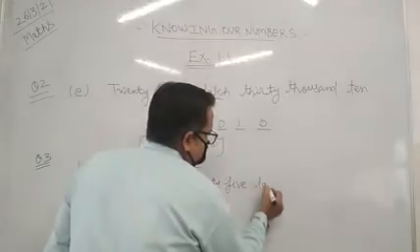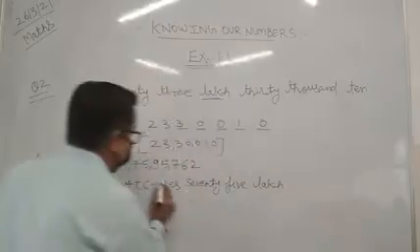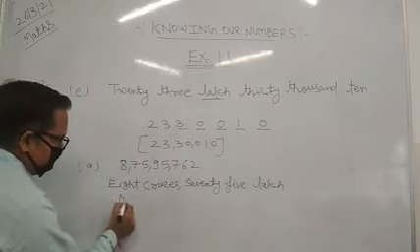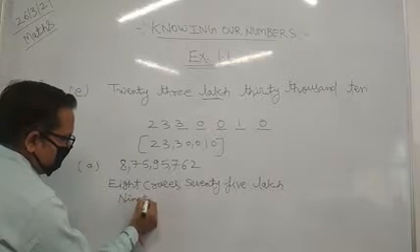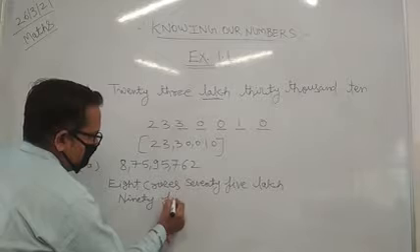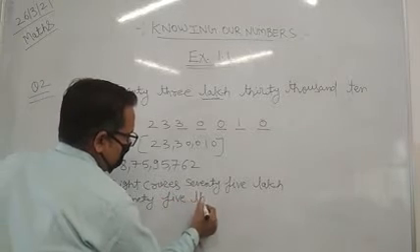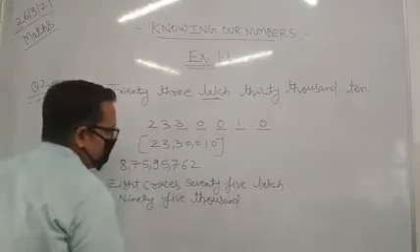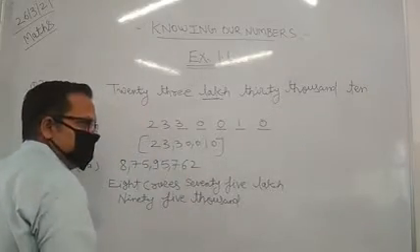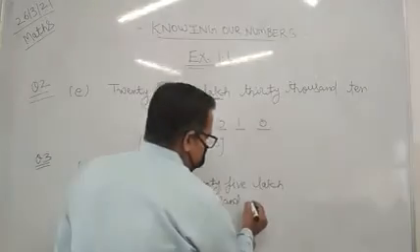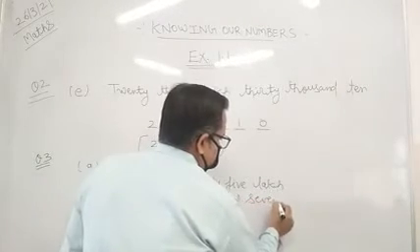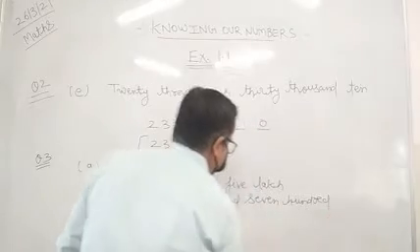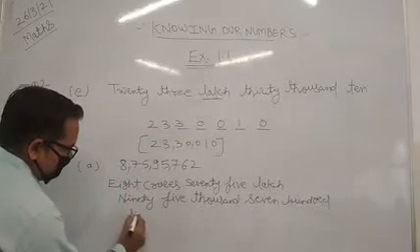Then 95,000, and the remaining we will write as 762.